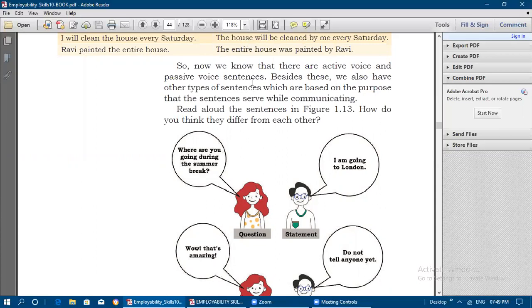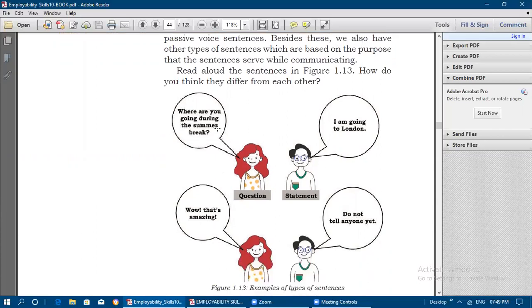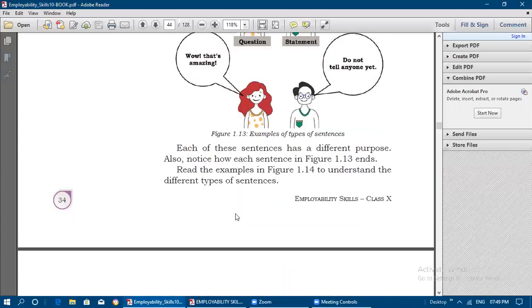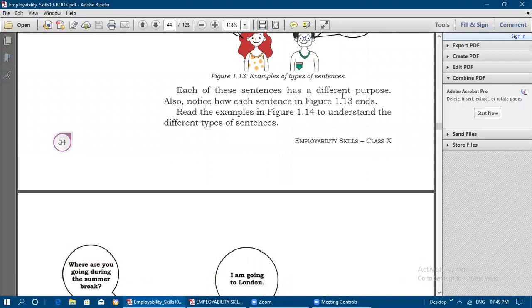Besides these, we also have other types of sentences which are based upon the purpose that the sentences serve while communicating. Where are you going during the summer break? This is one type, a questioning sentence. I am going to London. This is a statement. The next type of sentence is, wow, that's amazing. This is an exclamatory sentence. And this one is, do not tell anyone. This is a command. Examples of some sentences: question, statement. So each of these sentences has a different purpose.